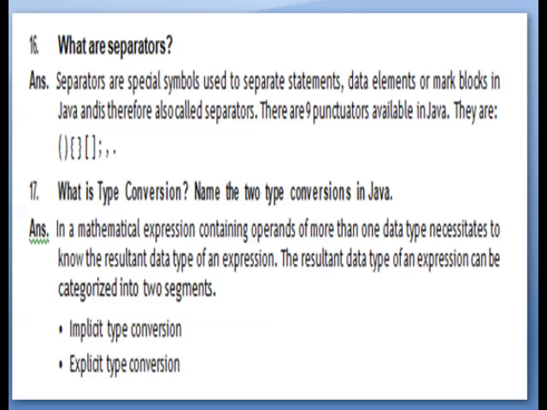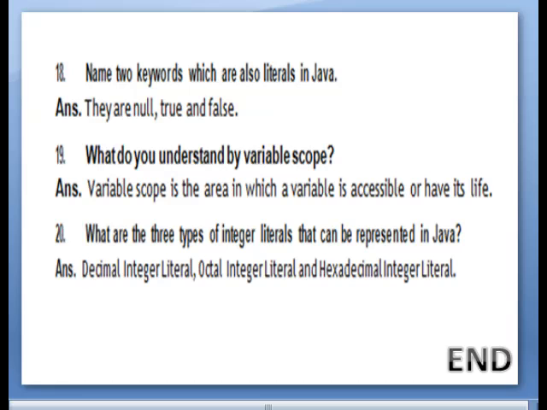Question number 17. What is type conversion? Name the 2 type conversions in Java. Answer: in a mathematical expression containing operands of more than one data type, it is necessary to know the resultant data type of the expression. The resultant data type of an expression can be categorized into 2 types. First one, implicit type conversion. Second one, explicit type conversion. Question 18. Name 2 keywords which are also literals in Java. Answer is, they are null, true and false.